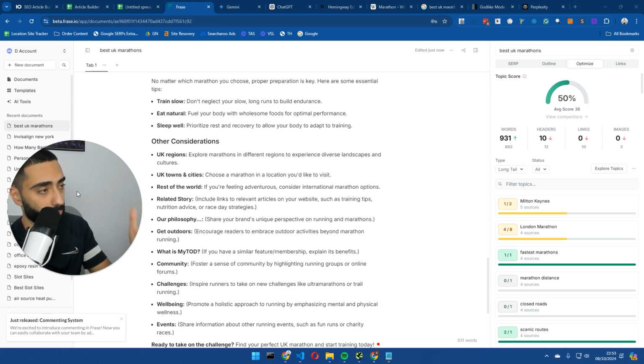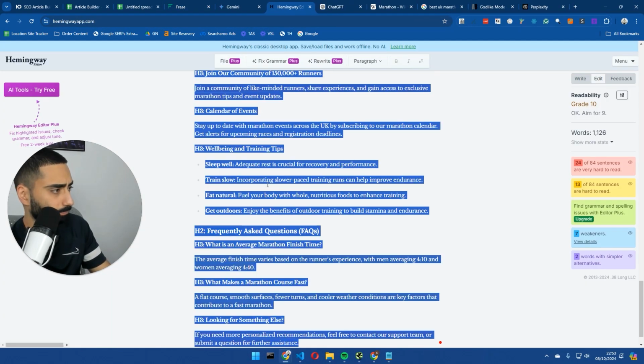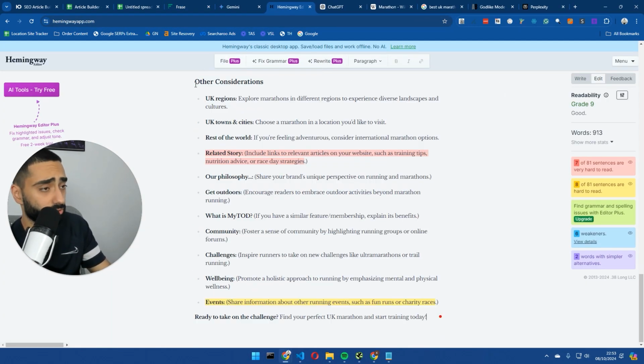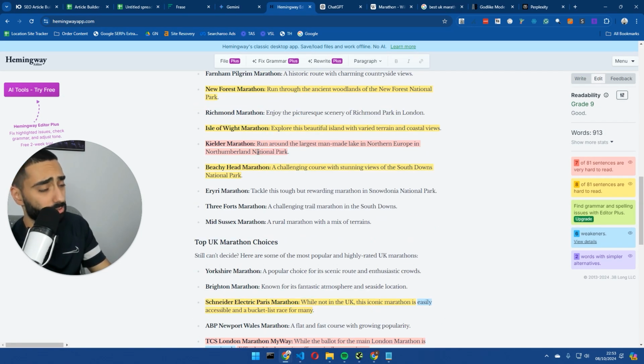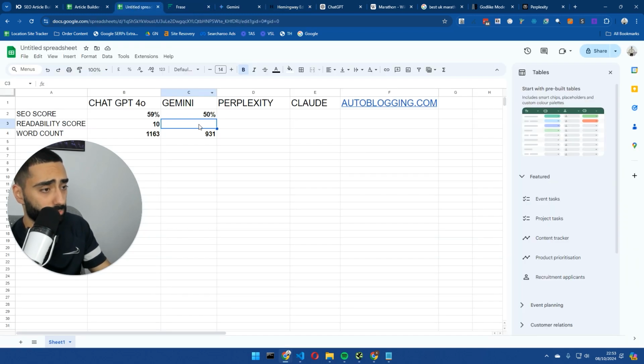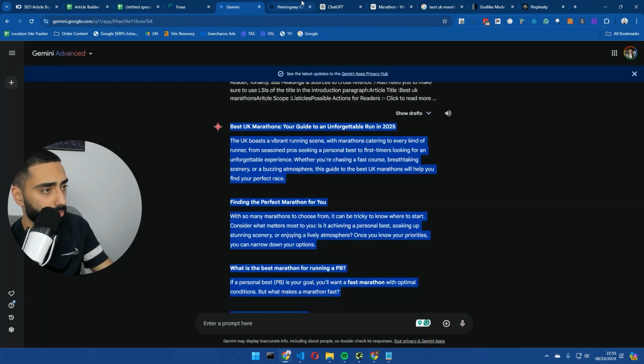Like I'll give you guys an example. Previously, when we were using content writers, and if we were to tell them like, hey, this article needs to be 1,800 words, they might have finished that article by 1,400 words, but then they're just adding fluff. So just remember that AI can definitely do that as well. Now let's take a look at Hemingway. So the grade's actually pretty decent. It's grade number 9. Mainly because the actual sentences that it has used are very, very short. So grade 9, just like the best grade that you could probably get.